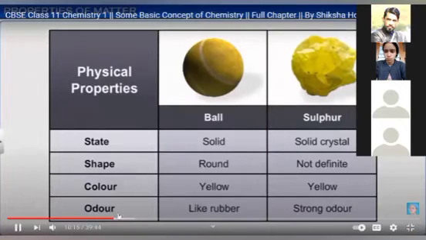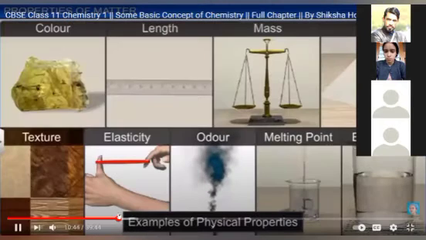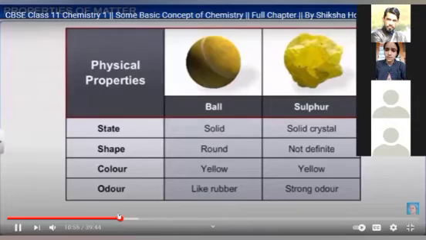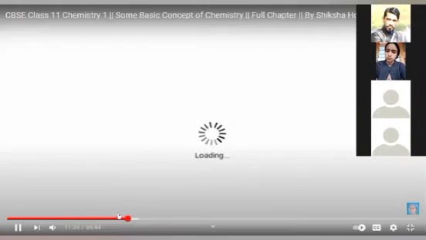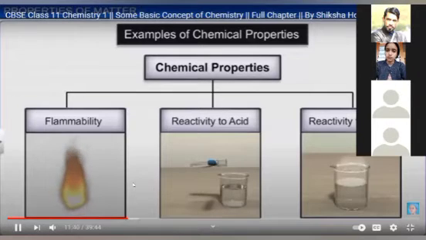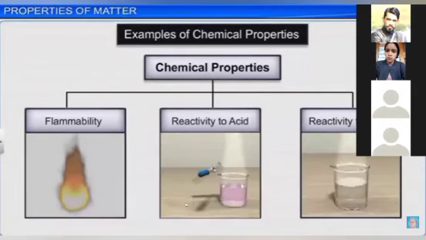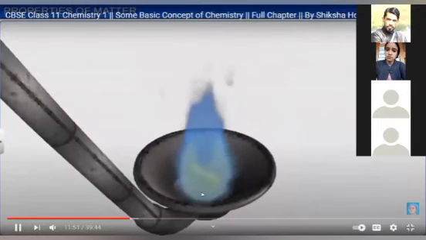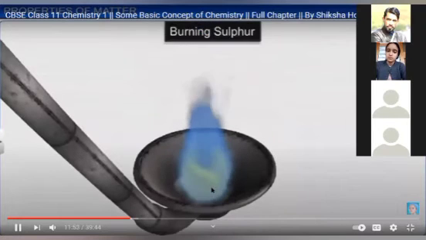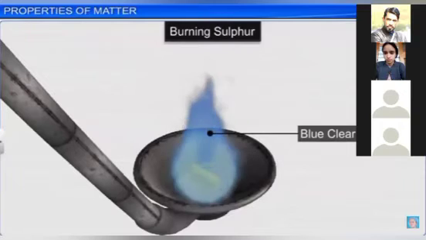Whereas chemical properties are where we take the same experiment inside the lab, where we check solubility, reactivity to acid, reactivity to water. That is chemical property. Here is an example of chemical property. Last year you did in 10th class the burning of magnesium or burning of sulfur.